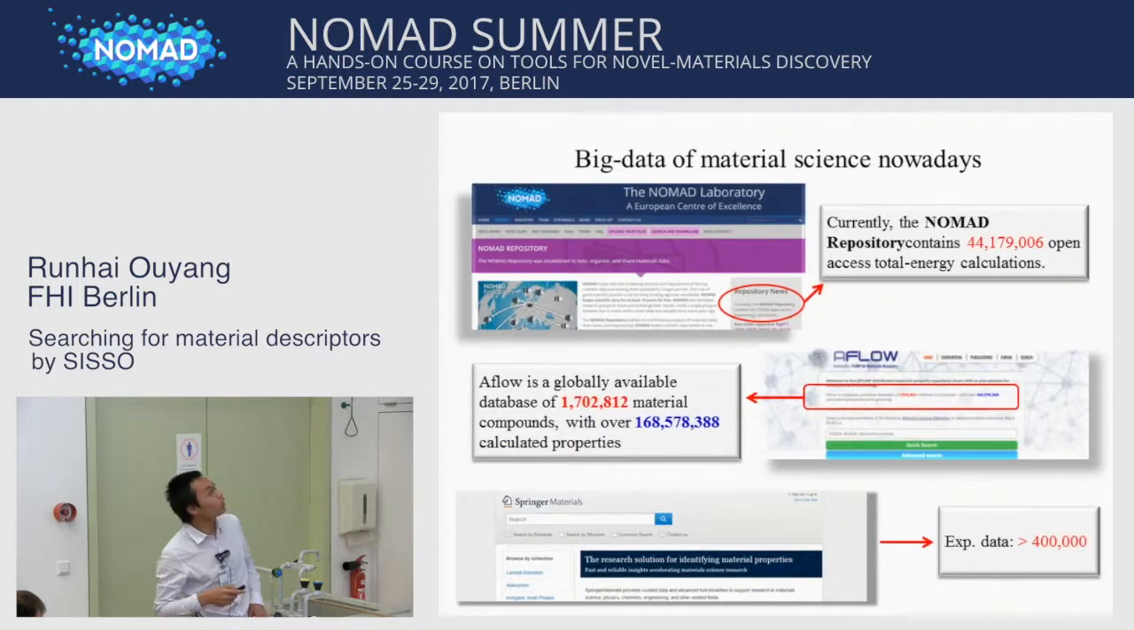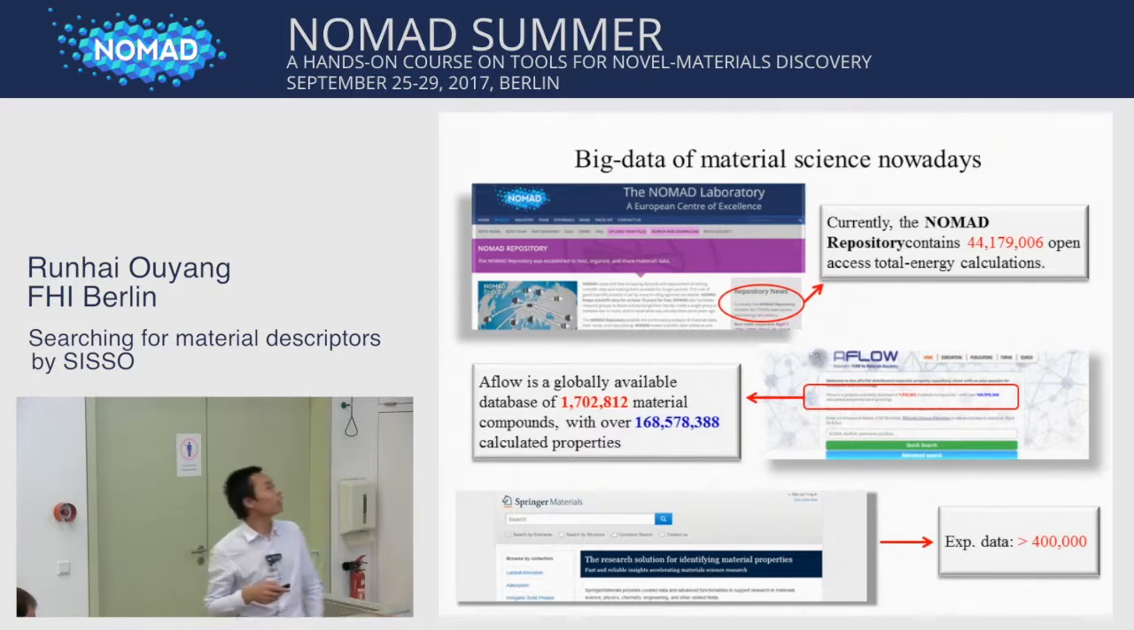Nowadays in material science, we don't need to spend a whole lifetime to collect data, and we already have big data. For example, the NOMAD contains 44 million data, and the AFLOW 1.7 million with 168 million properties calculated, and also the Springer Materials with over 400,000 experimental data.